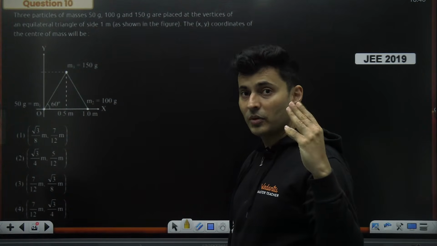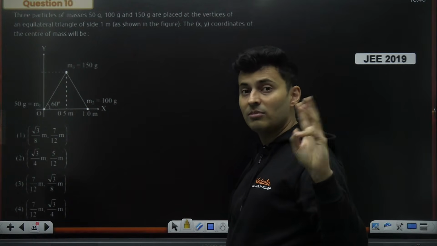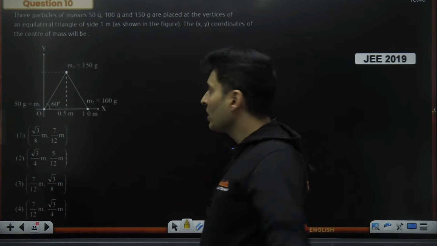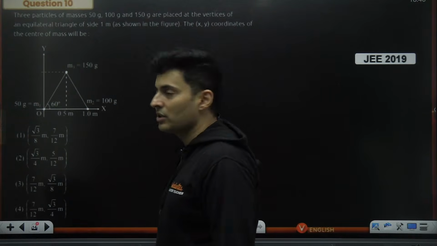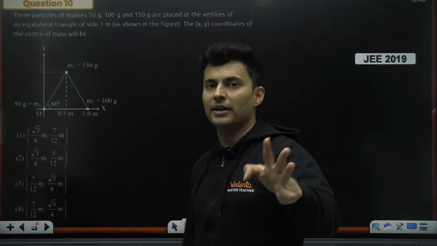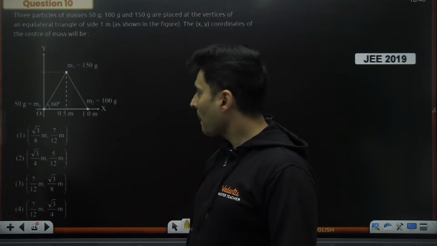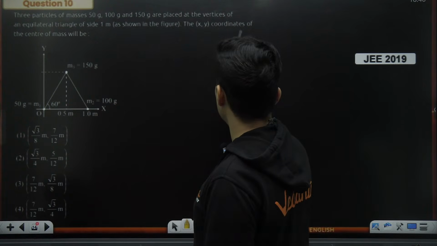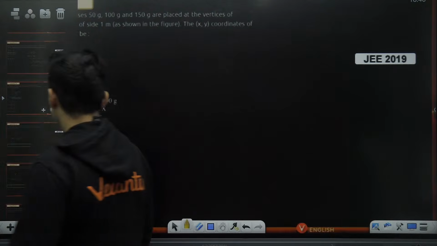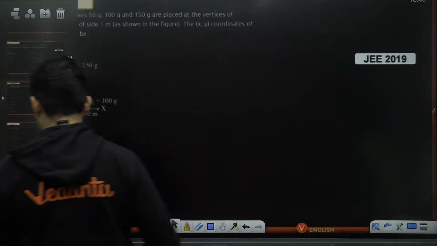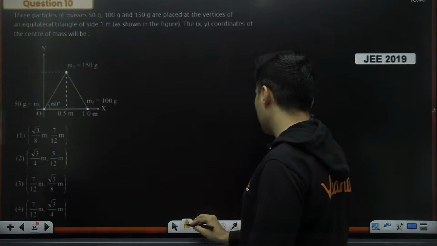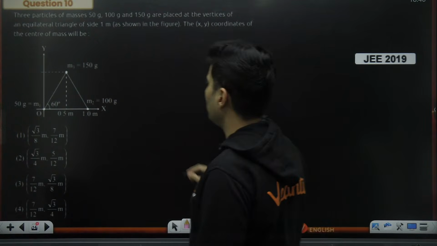So M1 x1, M2 x2, M3 x3, 3 terms will come. Second thing, this is xy coordinates only, so z coordinate will not come. That is the best part. So you can see 2 coordinates are only there. All right. So question is, what is the xy coordinates of the center of mass? Okay, I will make a copy of it. I will solve for x in this sheet, maybe y in the other one.